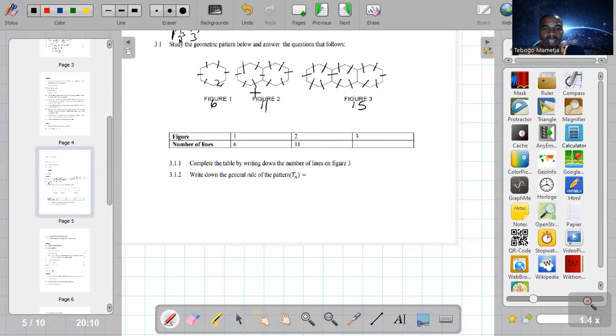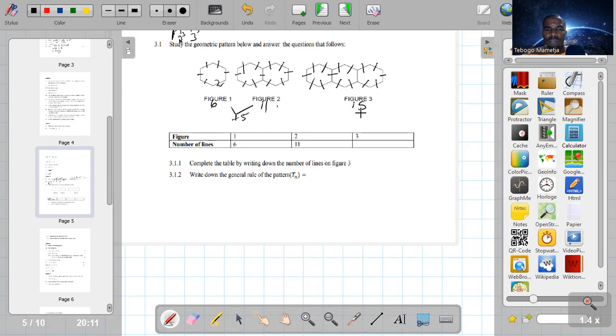So guys, if you check what happens there, every time they just add to the previous figure 1, 2, 3, 4, 5. So they add 5 all the time. This one, they also added 5 to this one. So there's a common difference there of 5.